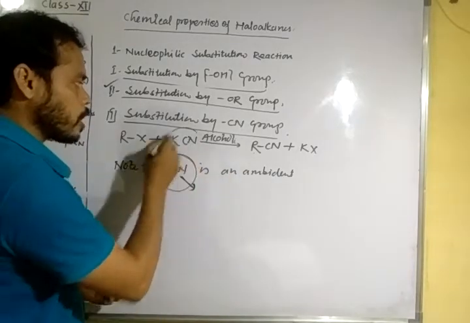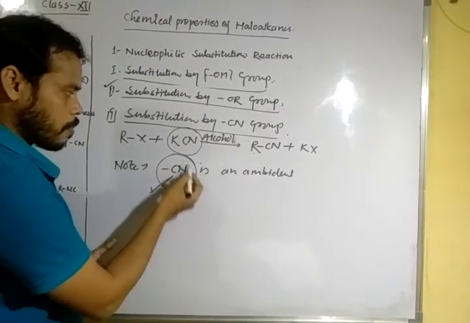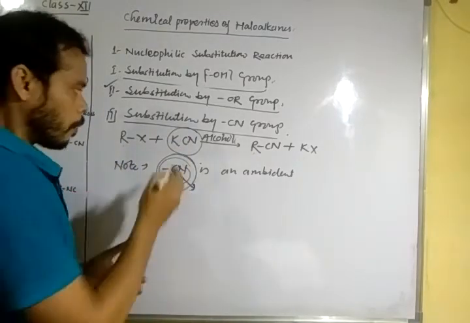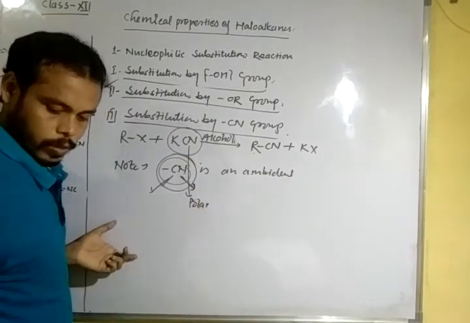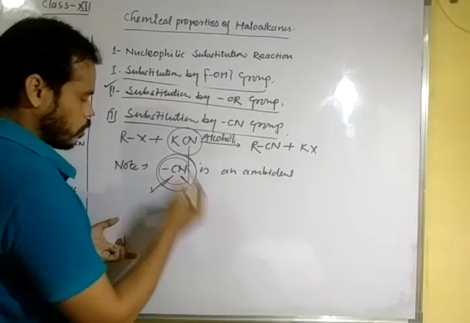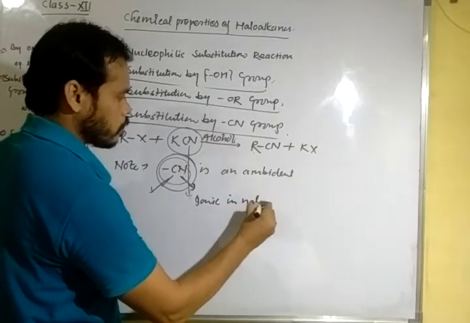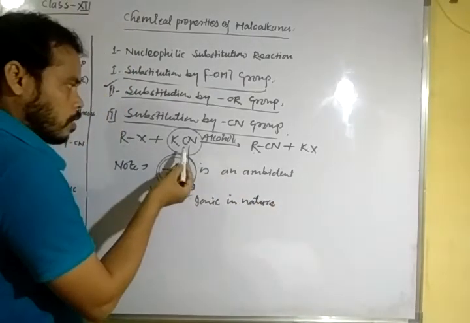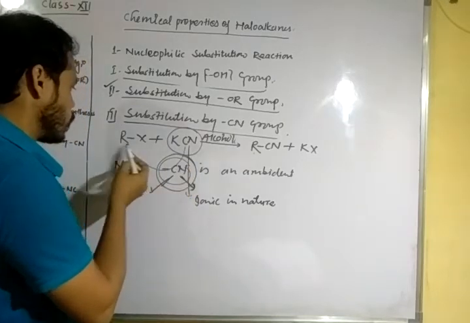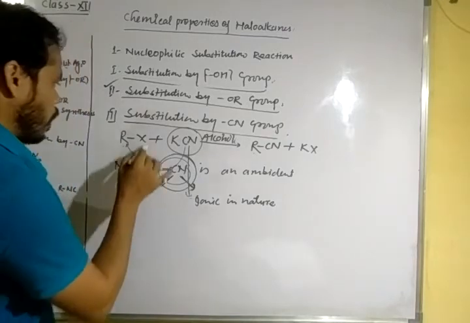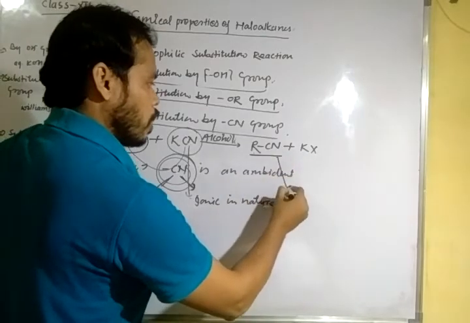But in the case of potassium cyanide, the carbon of cyanide attaches to the alkyl group because potassium cyanide is polar, or you can say ionic, in nature. So the carbon of the cyano group attaches to the carbon atom of haloalkanes and forms alkyl cyanide or cyanoalkanes.